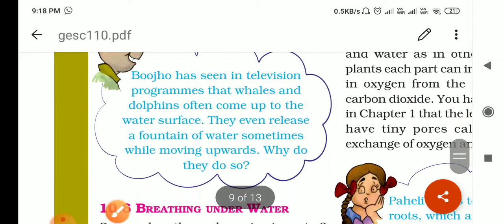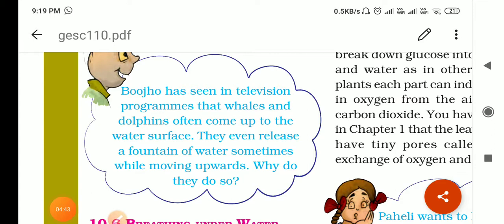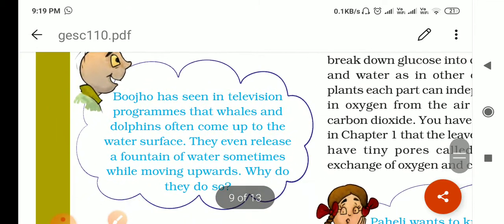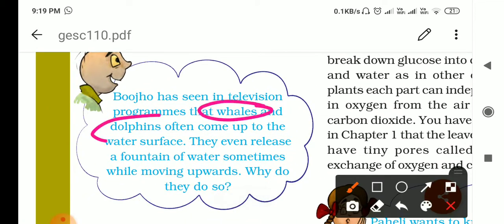Okay. Now, Muju has seen in a television program that whales and dolphins often come up to the water surface, and they even release a fountain of water sometimes while moving upward. Why do they do so? Actually, whales and dolphins are not fishes. They come in the category of mammals, right? They have lungs inside for breathing. They do not have gills as fishes have. Because they have lungs, they have to breathe air.